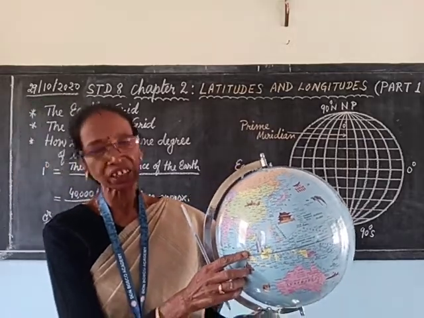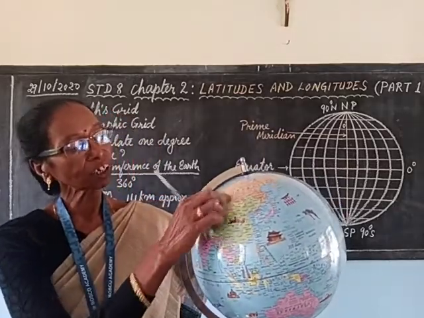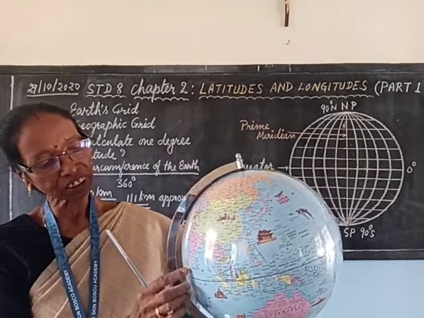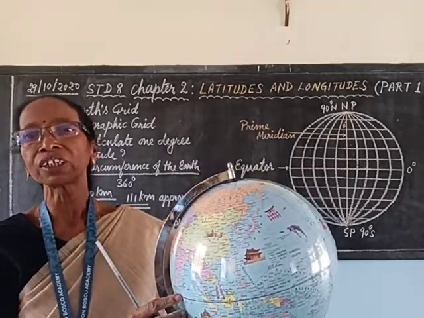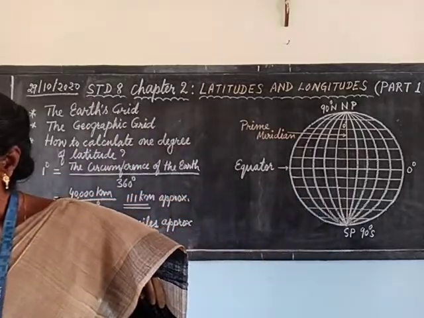So the actual location is the point at which the 103.5 degree east meridian and 1 degree north latitude intersect.